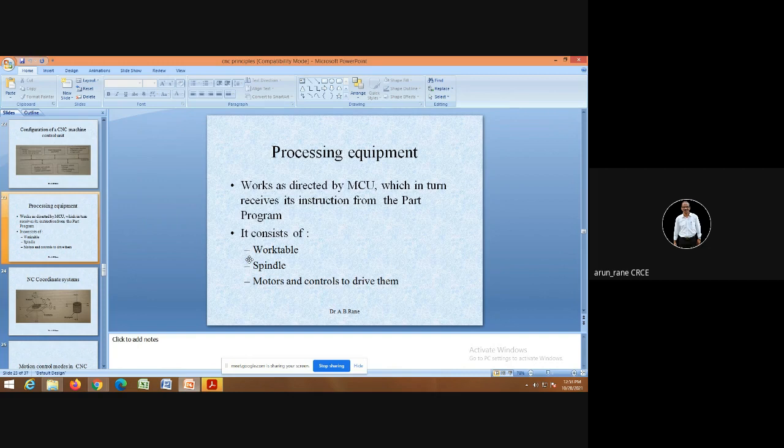If you have high-end machines like CNC machines, in ideal condition your spindle must run 100% of the time. If you are working 8 hours, all the 8 hours your spindle should run. If not, at least 80%. That is, out of 8 hours, 6.4 hours your spindle should run, and 1.6 hours can be spent on setting. So as an engineer, you have to see that the setting time is minimized.